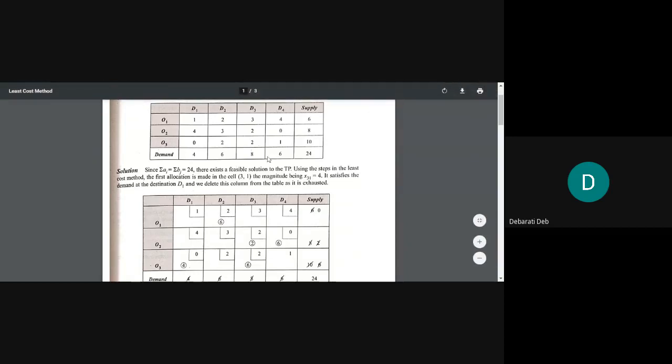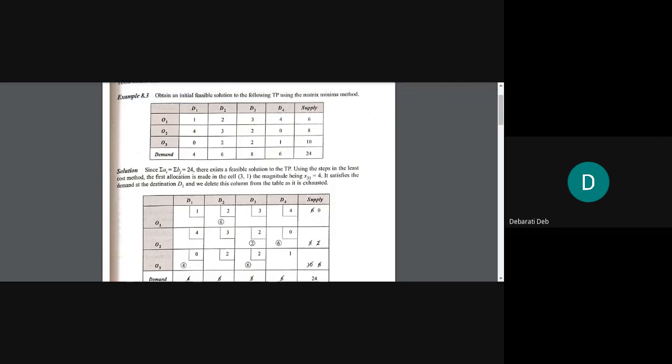So let us see: 10 plus 8, 18, 18 plus 6, 24. This side: 6 plus 4, 10, 10 plus 8, 18, 18 plus 6, 24. Both the demand side and supply side give a total of 24. That means the problem is a balanced one.